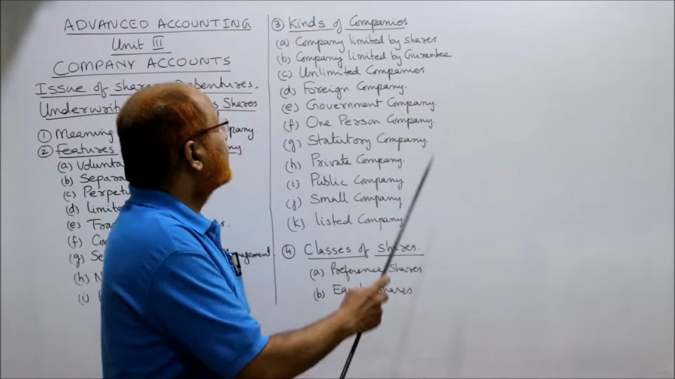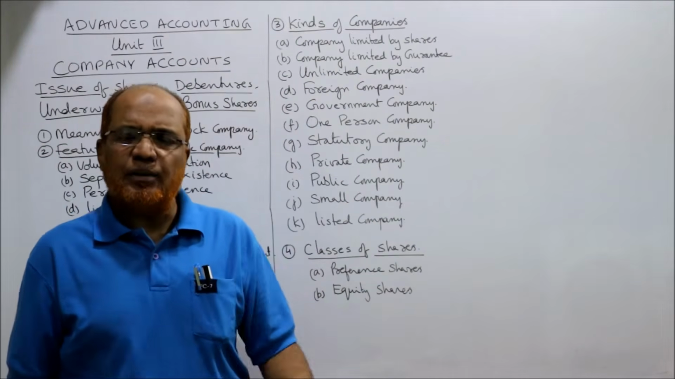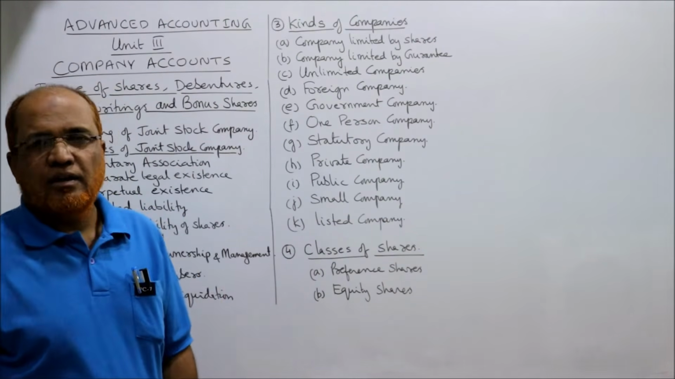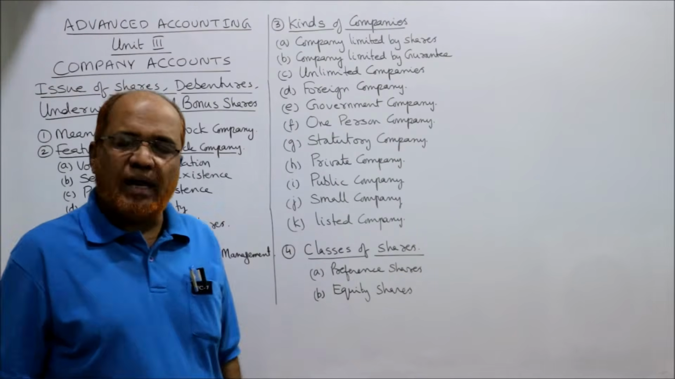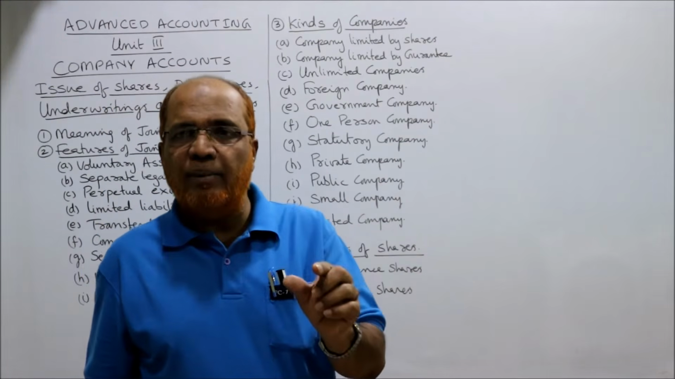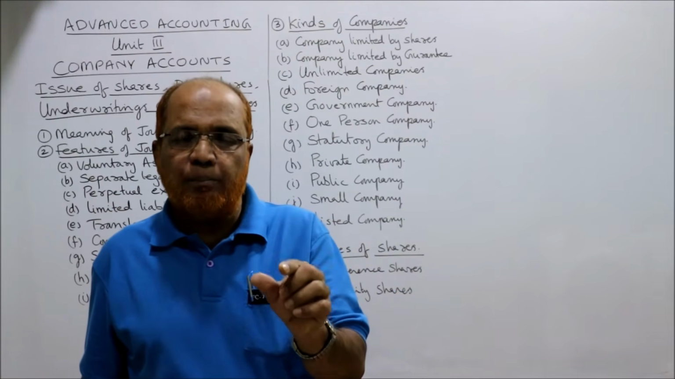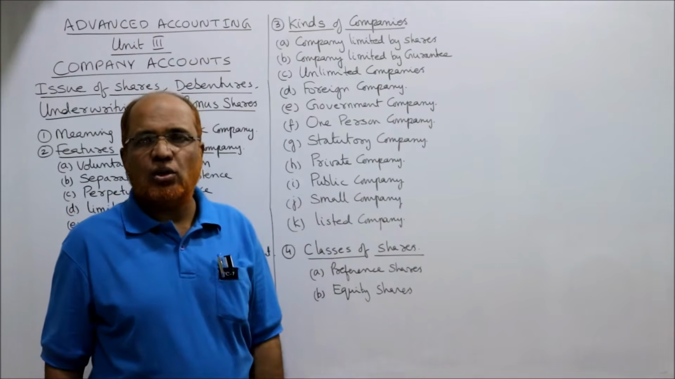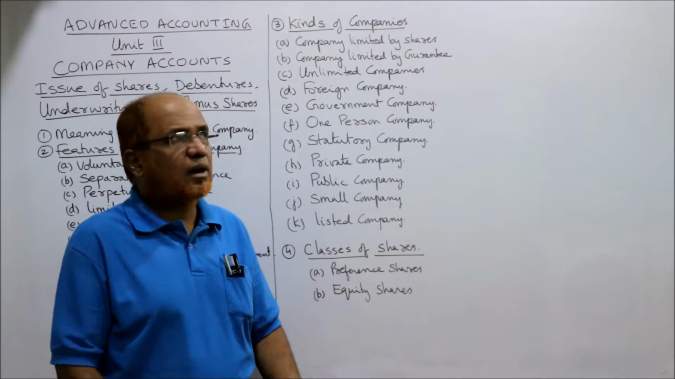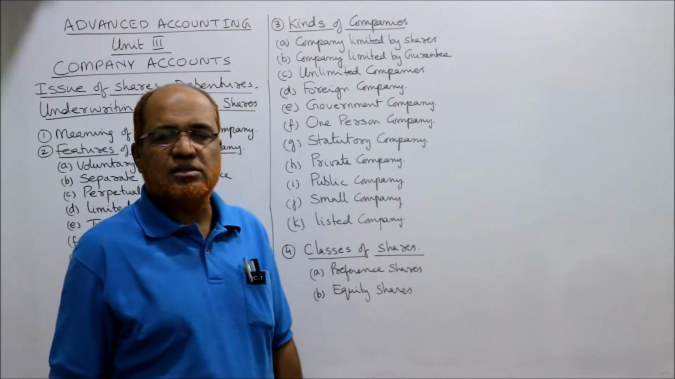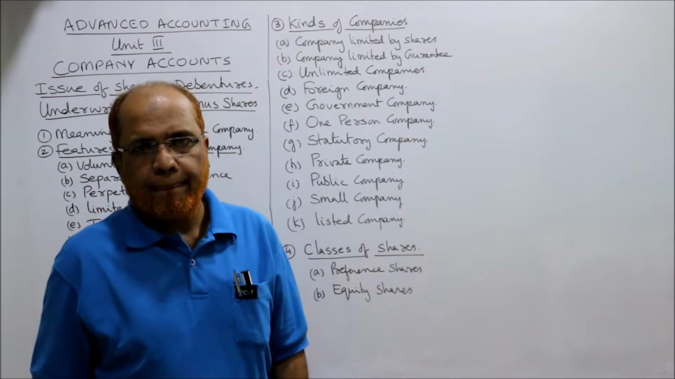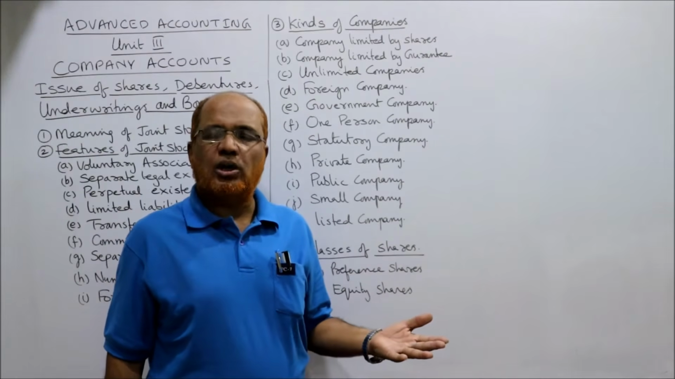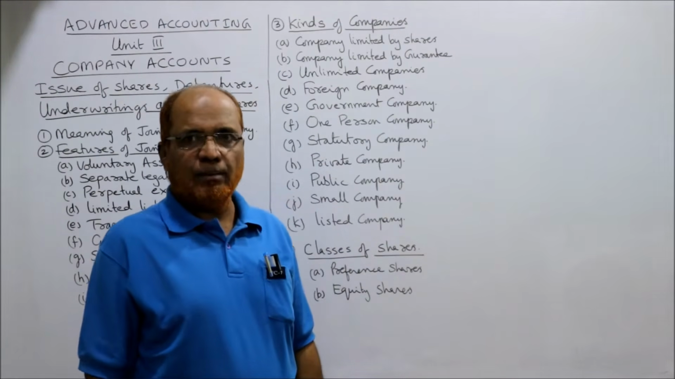Now we'll discuss kinds of companies. Different types of companies are there. The first type is the company limited by shares. These are companies where the liability of the shareholder is limited to the extent of any unpaid amount on his share capital. Beyond that, he is not liable to pay anything. Most companies are companies limited by shares. Apart from that, the shareholder's personal property is not liable to pay the debts of the company.